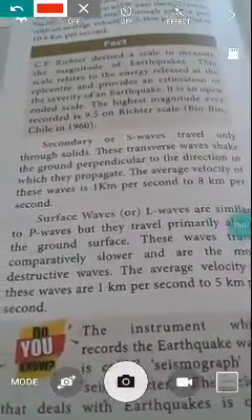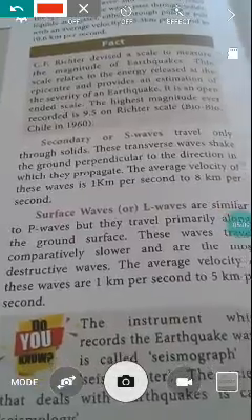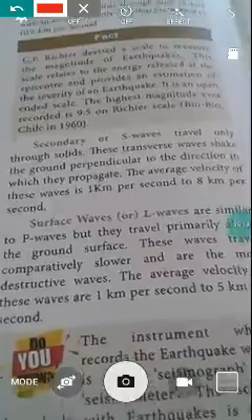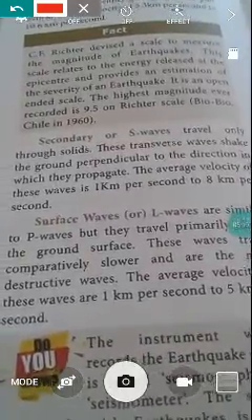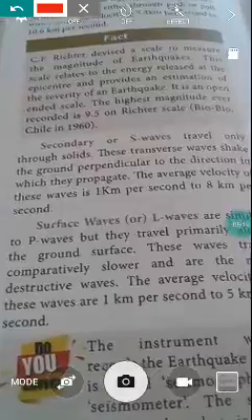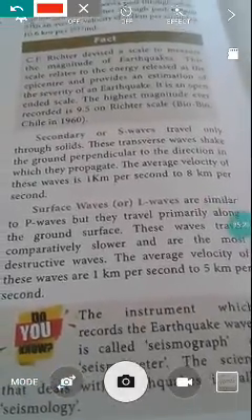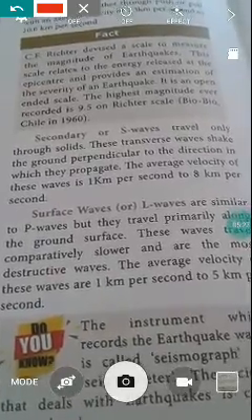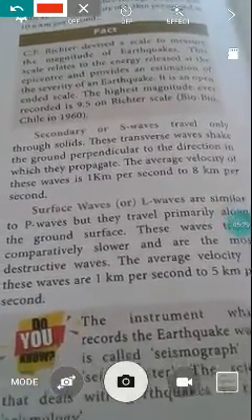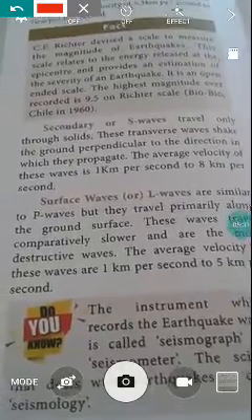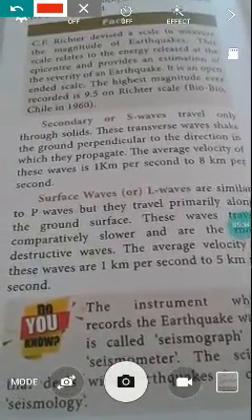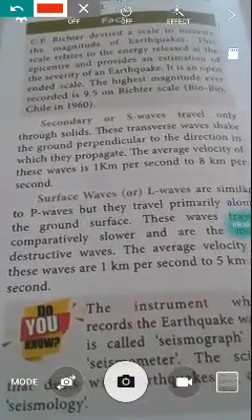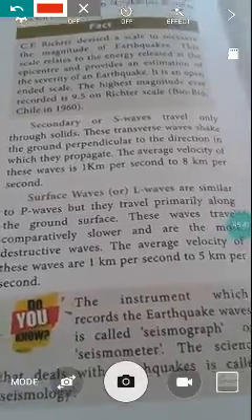The next type of seismic wave is also called the surface wave or L wave. First we learned the primary wave, also called P wave. Second, the secondary wave or S wave, and the third seismic wave is the surface wave or L wave. It is more or less the same as the primary wave. It travels primarily along the ground surface. These waves travel comparatively slower and are the most destructive waves. The average velocity of these waves is 1 km per second to 5 km per second.